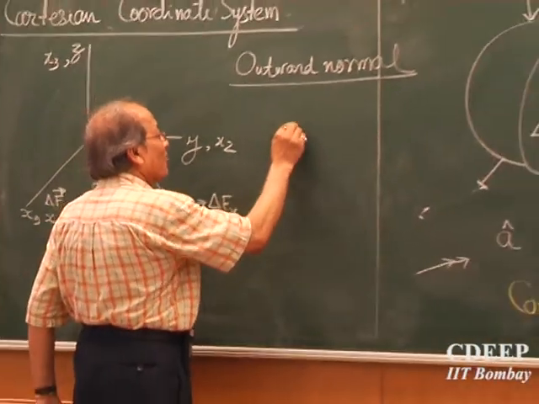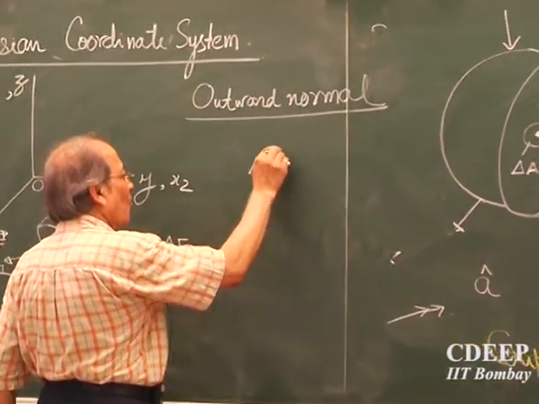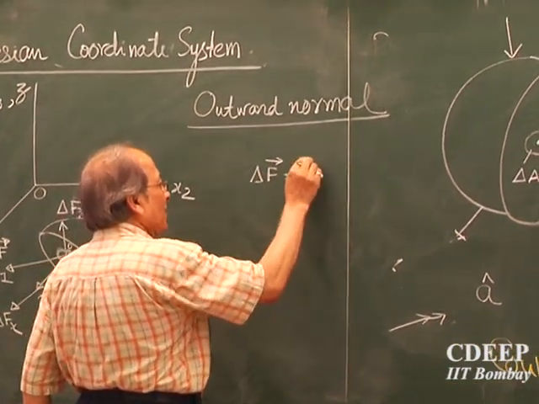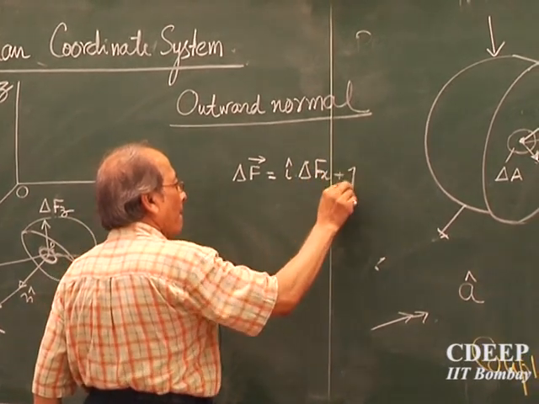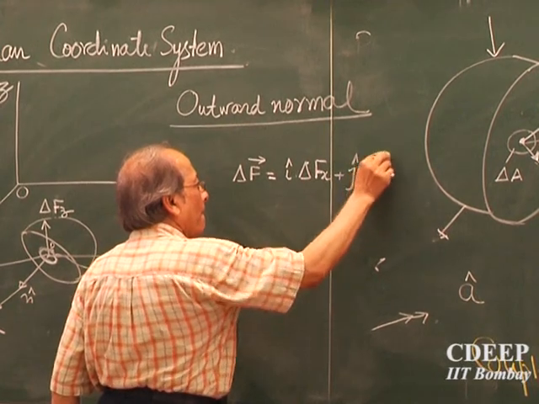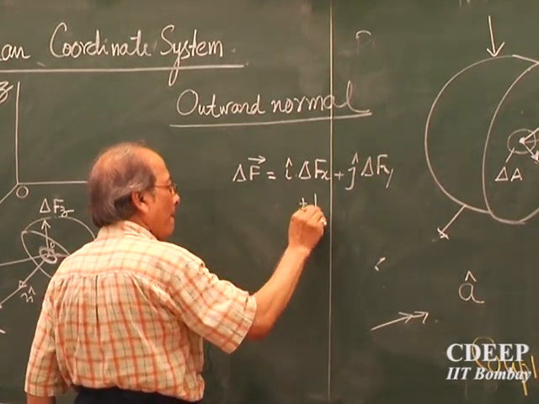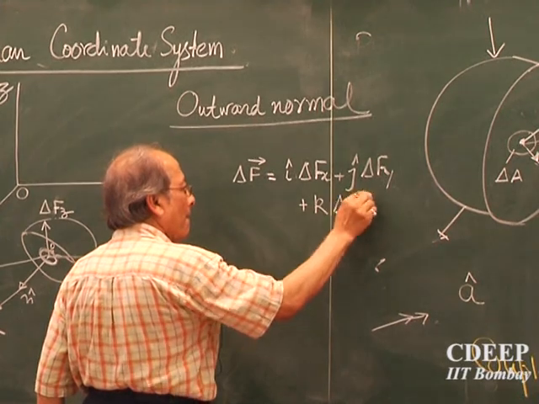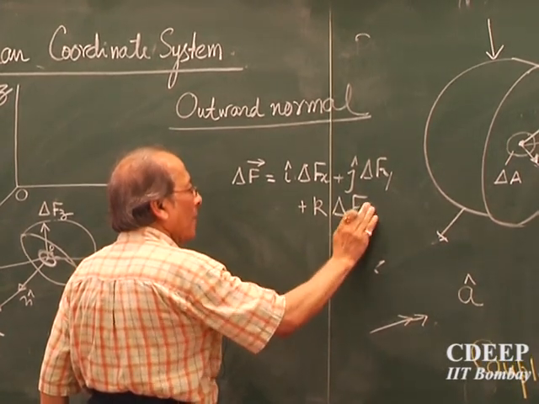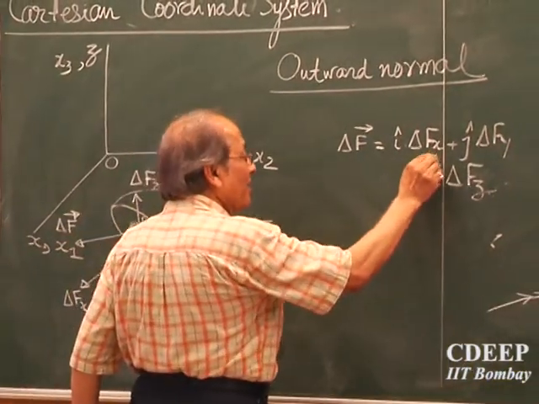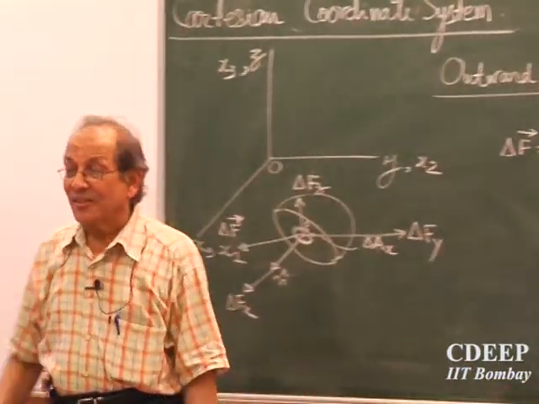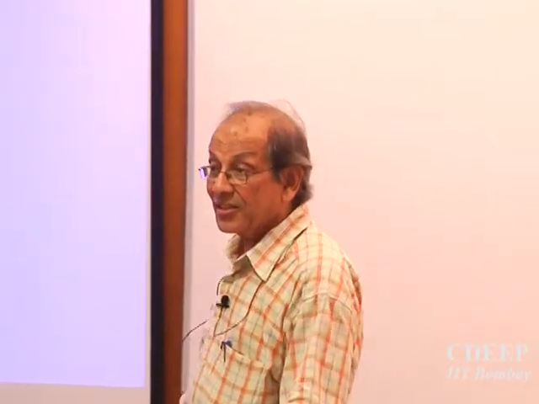So delta F is delta Fx i plus delta Fy j plus delta Fz k. What are i, j, k? Unit vectors along the x, y, z axes. So this is how the 3 components are written.